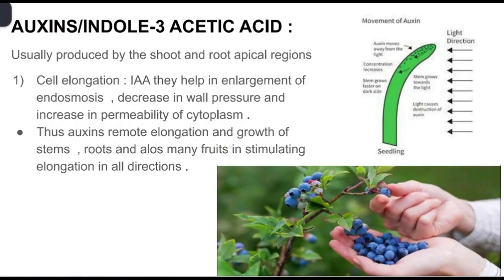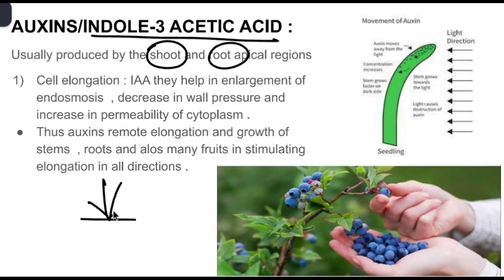The first one is auxins, also called IAA. IAA is indole-3-acetic acid. Usually these are produced by the shoot or root apical regions. For example, if you take a plant and this is the stem, this apical part, the root apical part or shoot apical part, will produce these kinds of auxins.